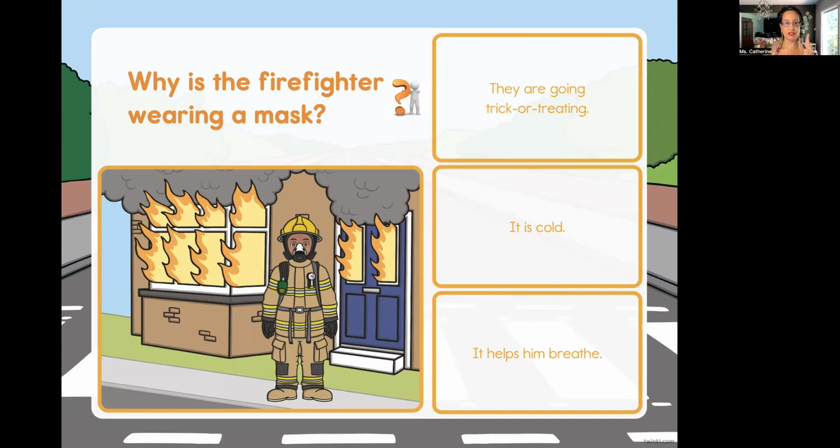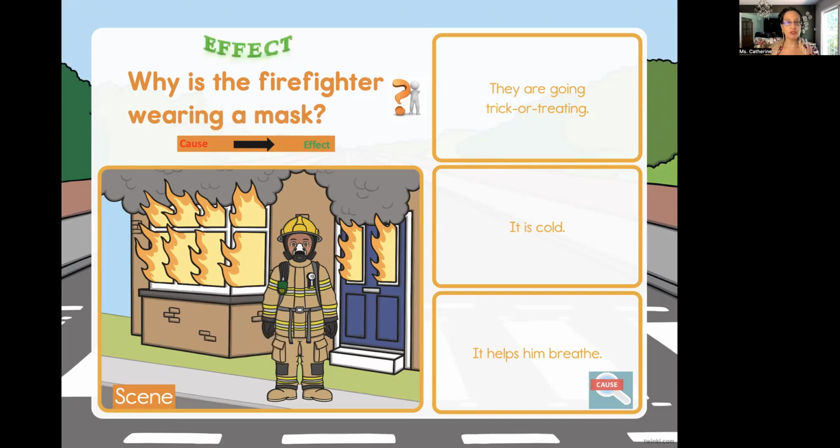What's the second thing we do? We look at the scene, the event, the location, the site. Okay. What do we think about? What are we thinking here? We're thinking cause and effect because we're asking questions. We're looking at the scene. Okay. What would the cause be here? It helps him breathe.